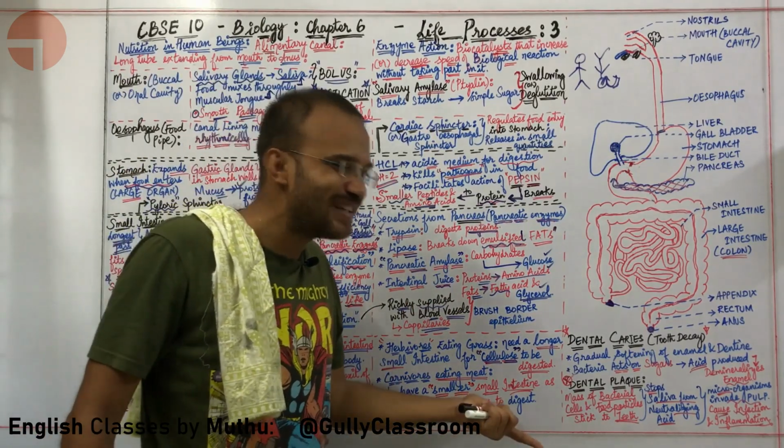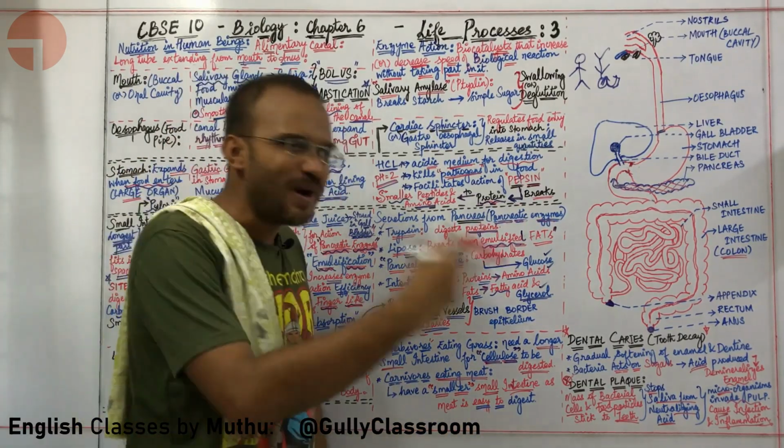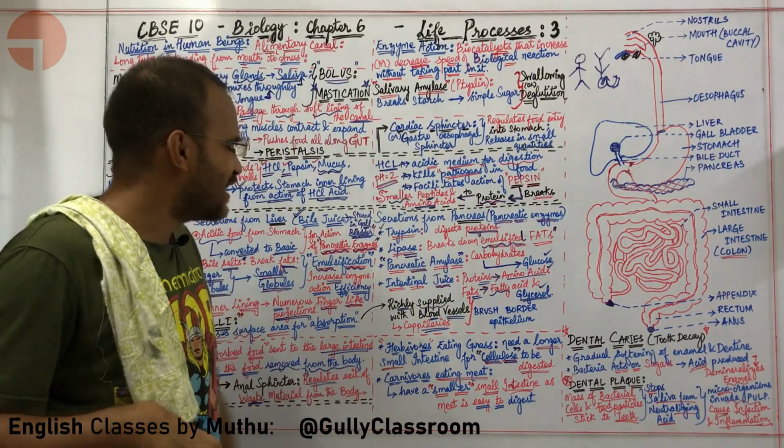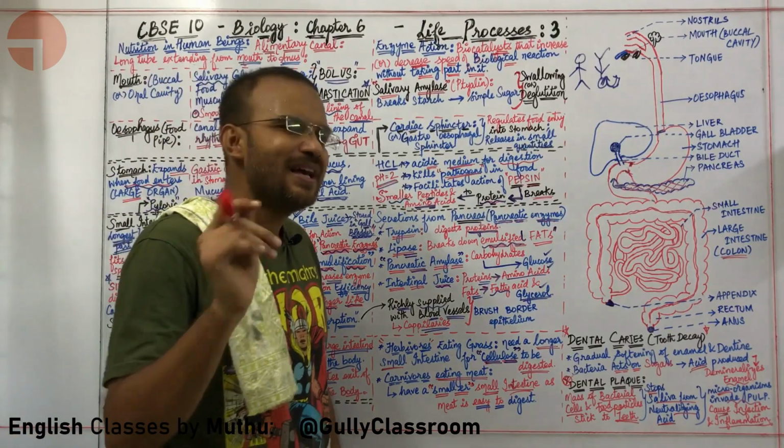Poetry. Smaller small intestine, carnivores. A longer small intestine, herbivores. Herbivores, they have cellulose, which is harder to digest. Carnivores, they simply have meat, which is very easy to digest.